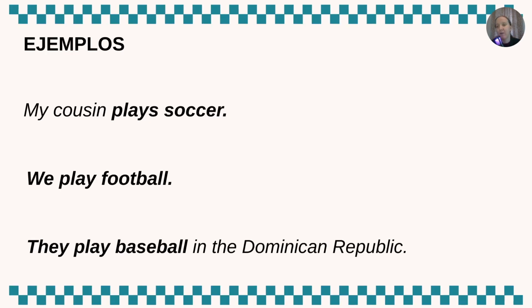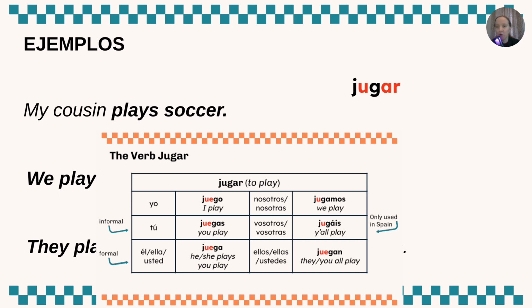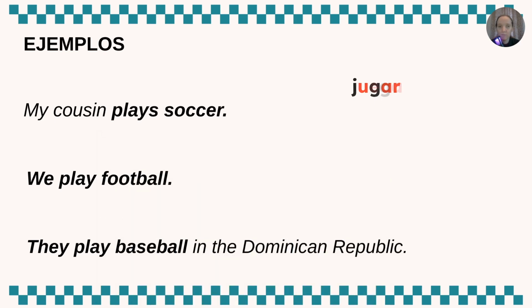So the first example we have is my cousin plays soccer. We know we're going to use the verb jugar. So taking a look back at your chart, think about how you would say my cousin plays. What form of jugar are you going to use? Go ahead and think for a second. You're going to want to use the él, ella, usted form of jugar to say he or she plays. If we replaced my cousin with a pronoun, we could say él or ella, he or she. So we know we're going to use juega in our sentence.